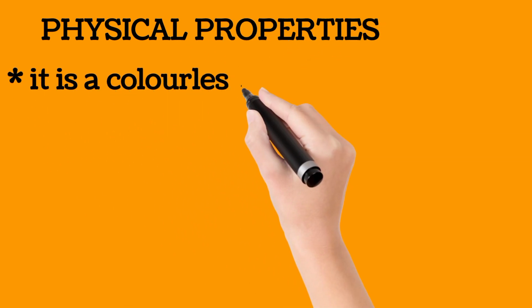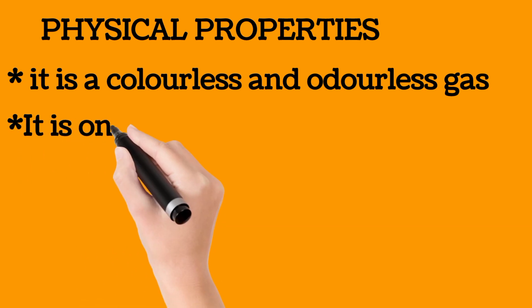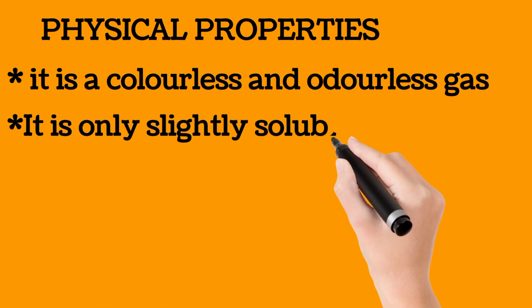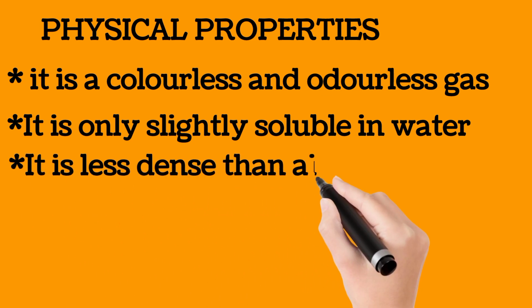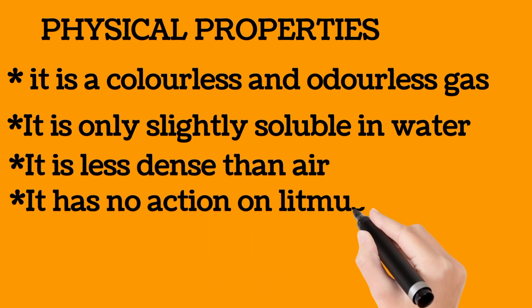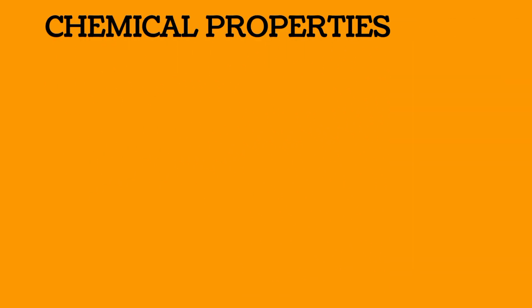Let's look at the physical properties of methane. 1. It is a colorless and odorless gas. It is only slightly soluble in water. It is less dense than air. It has no action on litmus. Chemical properties.